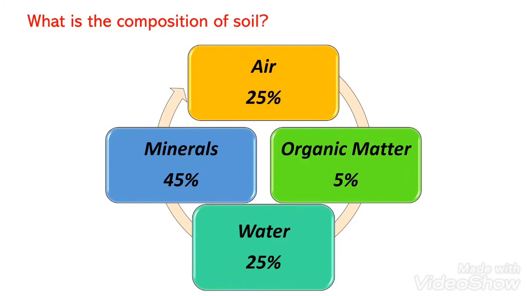Next, let us see about composition of soil. Air 25%, organic matter 5%, water 25%, minerals 45%.